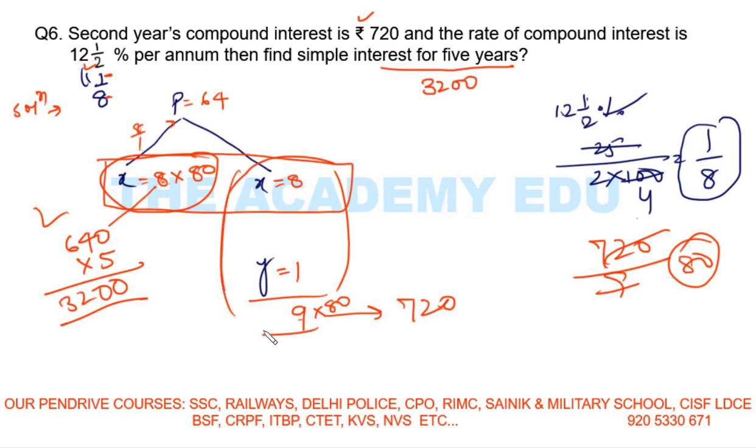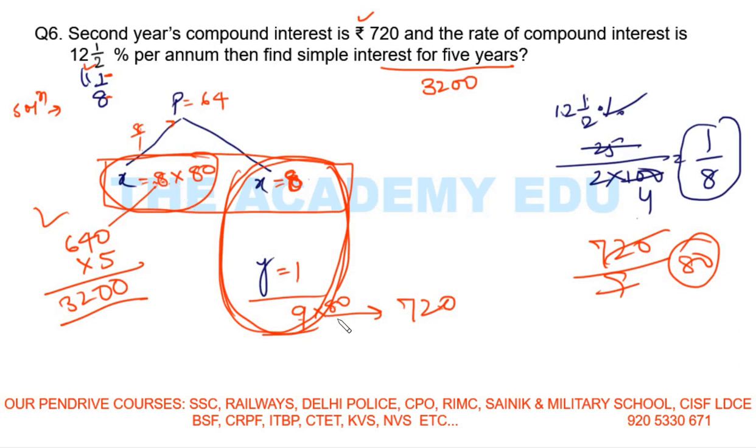See, this is the compound interest for the first year. This is the compound interest for the second year. So 8 rupees is the simple interest and compound interest. Simple interest and compound interest for the first year are the same. For the second year, simple interest is 8 rupees, but compound interest is 9 rupees. So simple interest remains the same every year, but the compound interest increases gradually according to the rate of interest, right?